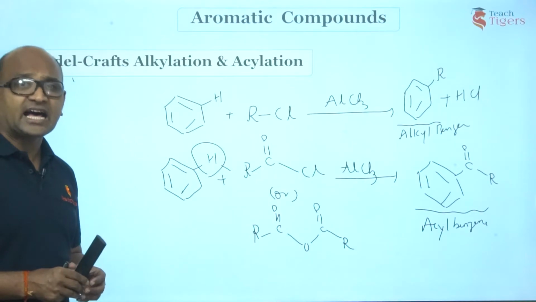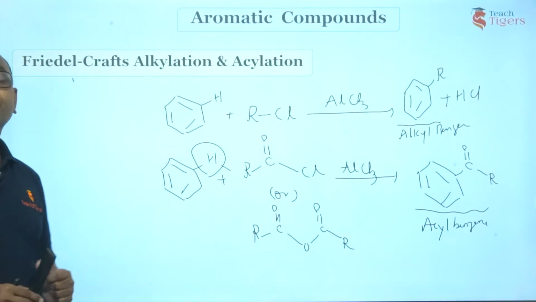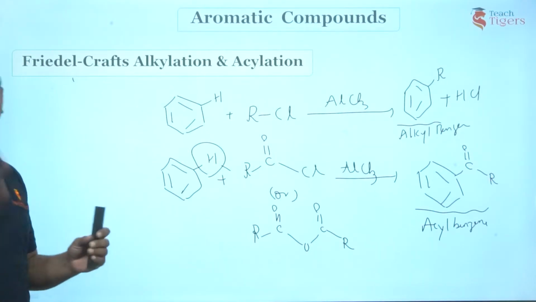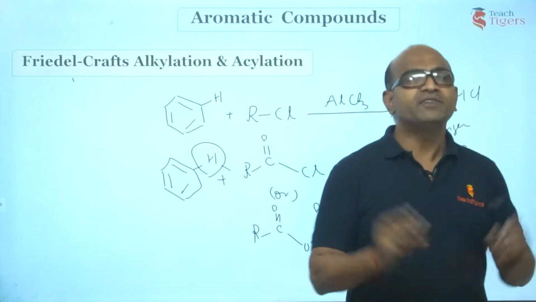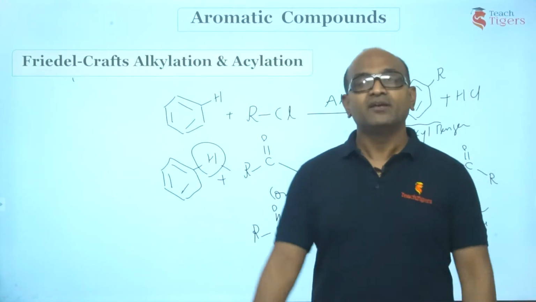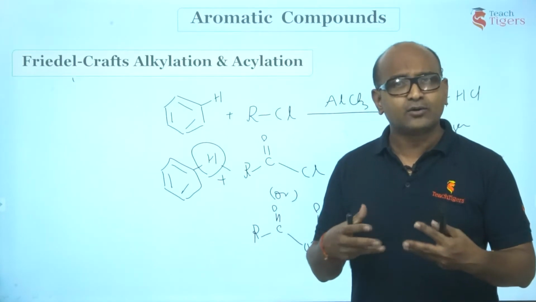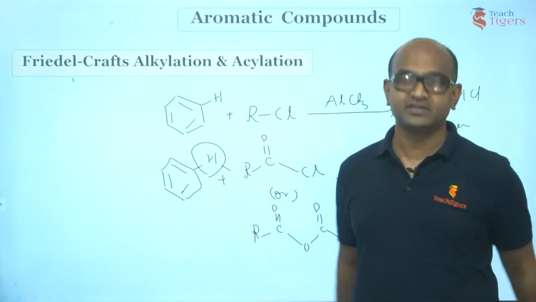This is called the acylation reaction. So these 2 reactions are called Friedel-Crafts reactions, alkylation as well as acylation, right? So these are the 6 EAS reactions we have. We haven't yet discussed the mechanism. We have just seen what they mean. We have to see the mechanism of the reaction, the effect of substituents, a lot of things we are going to discuss.